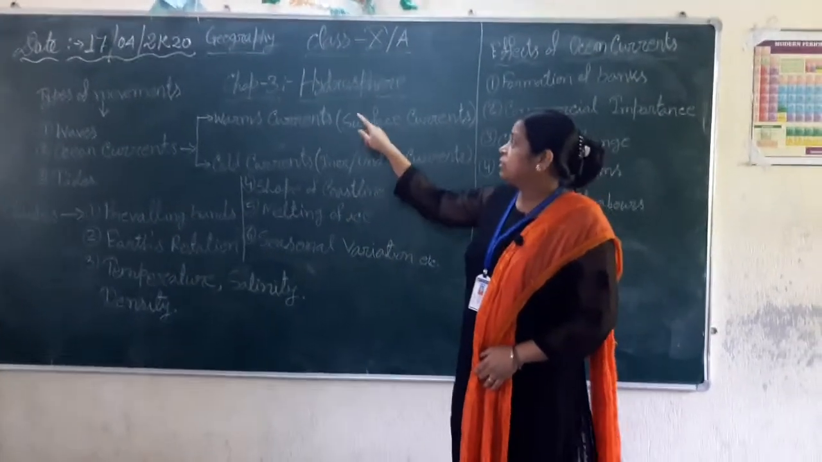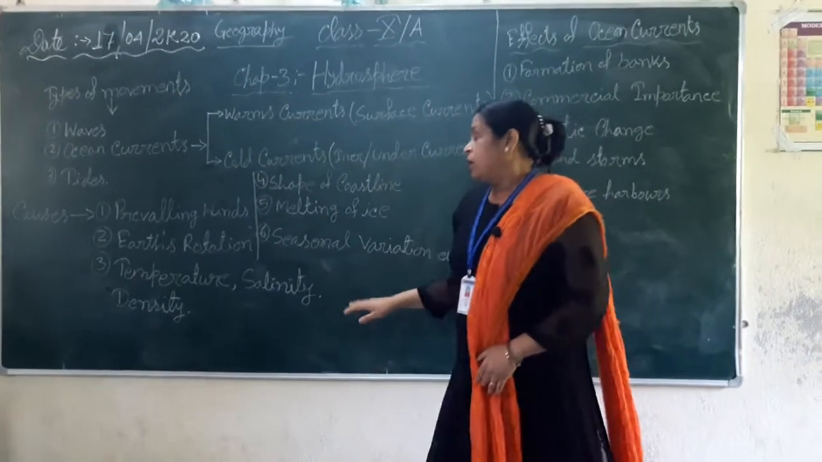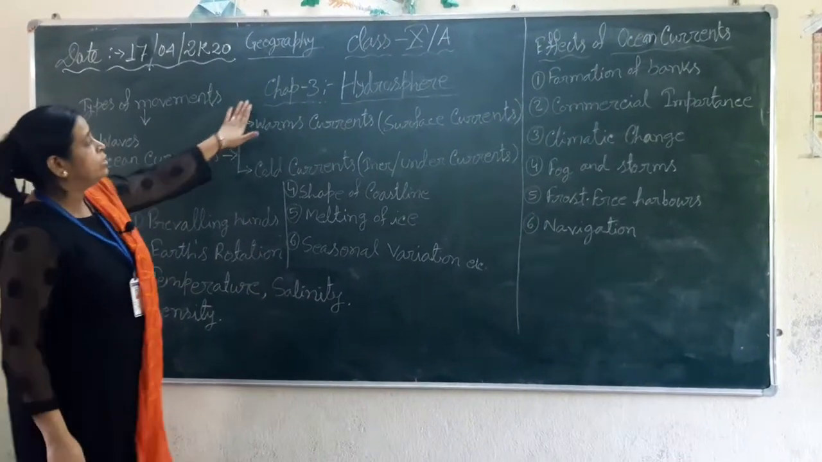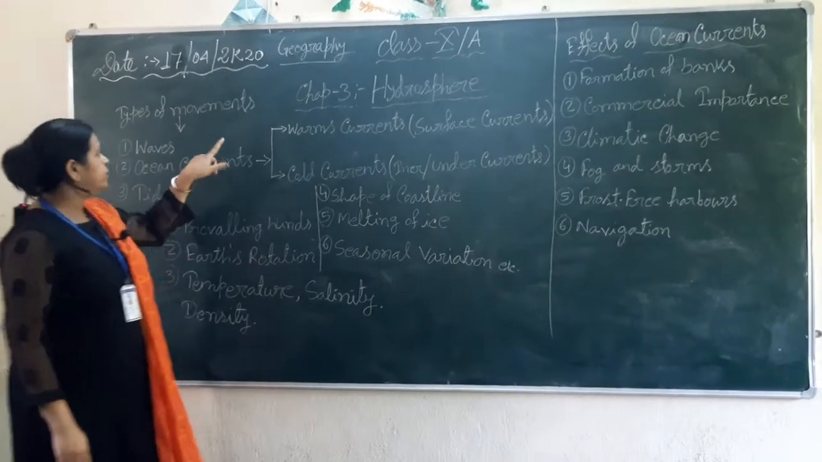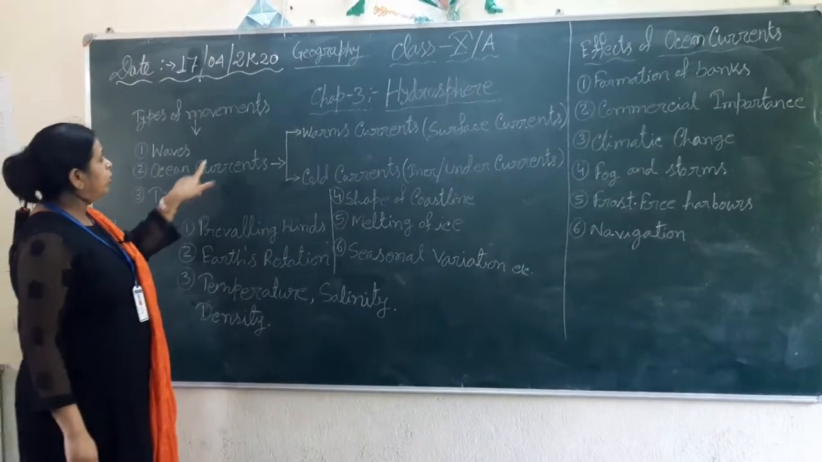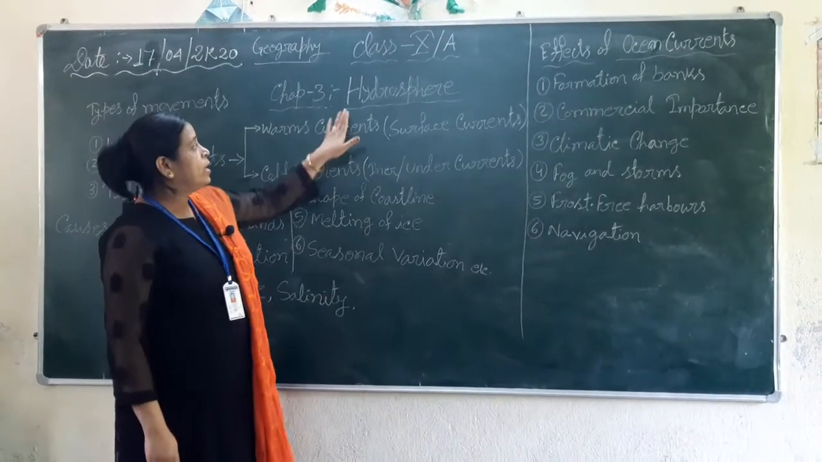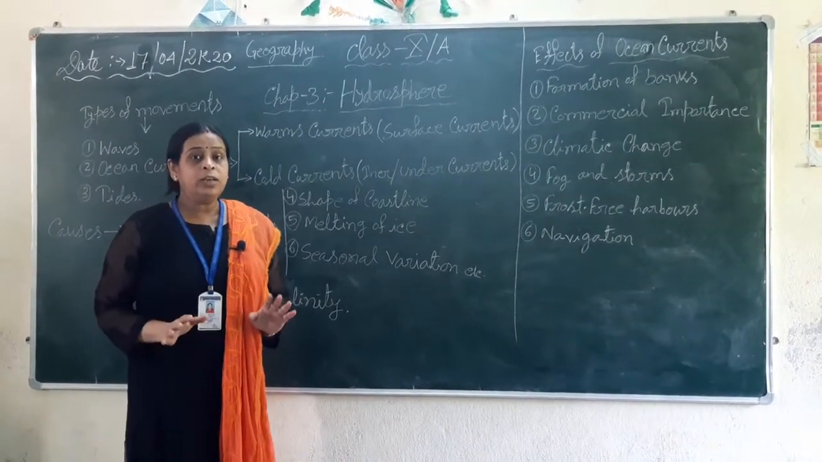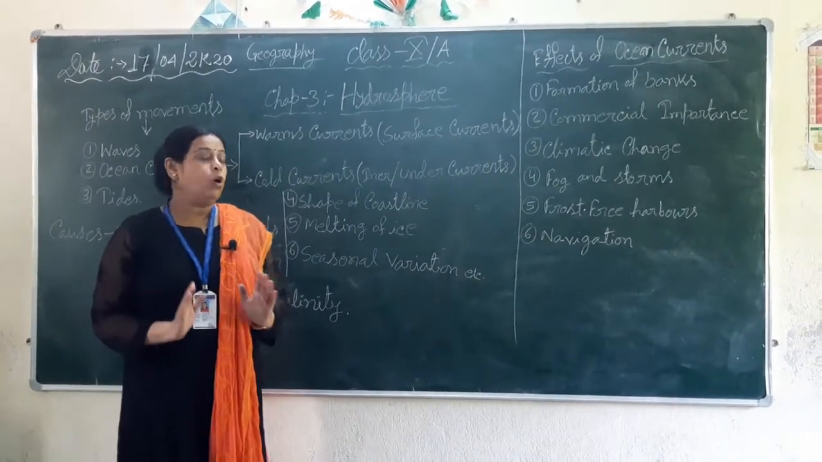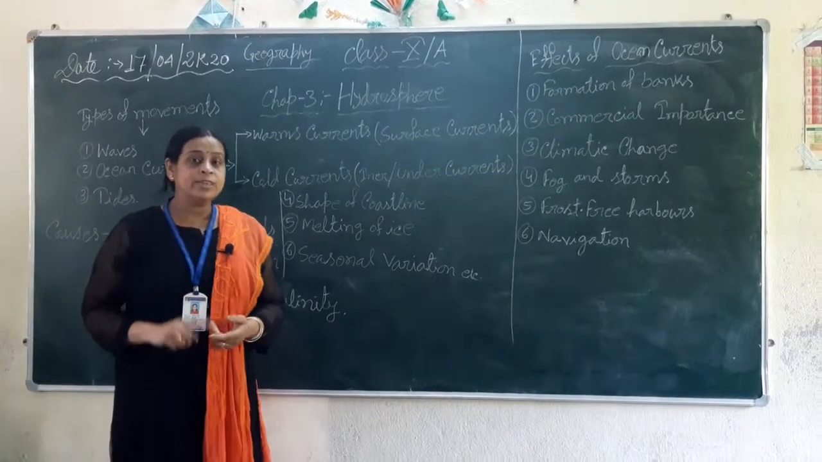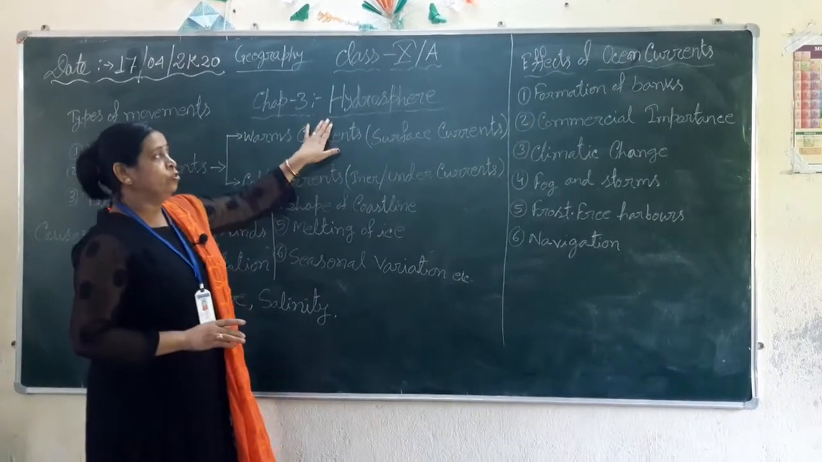Today we start the new chapter, Hydrosphere, chapter 3. In this chapter, we learn about ocean currents and tides. Today we learn about the ocean currents. At first, we know what is hydrosphere. The total water bodies on the Earth's surface together are called hydrosphere, like oceans, seas, rivers, lakes, etc. All are together called hydrosphere.